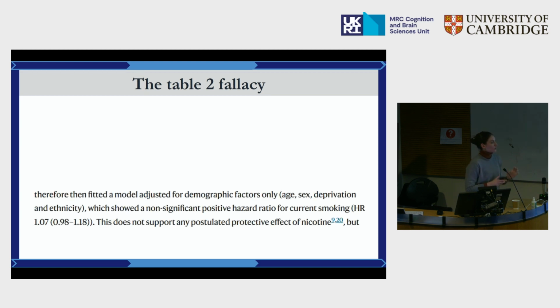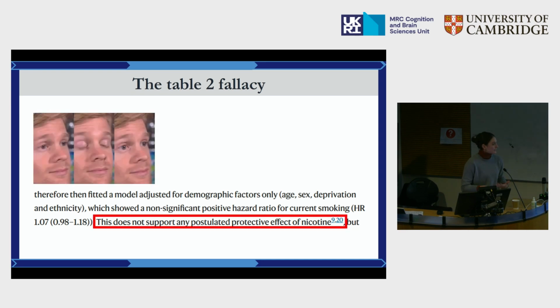Indeed, what the authors did was then fit a model that adjusted for demographic factors only, which shows a non-significant positive hazard ratio for current smoking. And they then went on to say that this does not support any postulated protective effect of nicotine. So of course, smoking, surprise, doesn't protect you against dying from COVID-19. So this was an example of when using a predictive model type of framework and then going on to interpret the finding causally can result in bias.